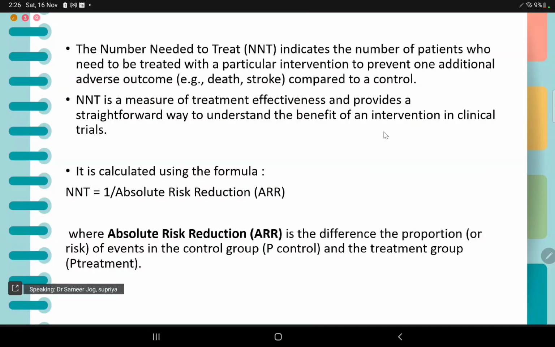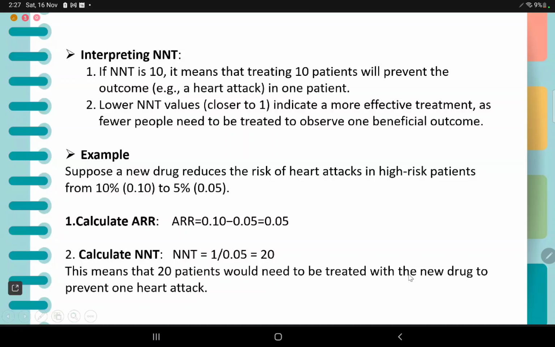Number needed to treat indicates the number of patients who need to be treated with a particular intervention to prevent one additional outcome, for example death or stroke, compared to control. NNT is a measure of treatment effectiveness and provides a straightforward way to understand the benefit of an intervention in clinical trials. The formula here is important. It is calculated using the formula 1 upon absolute risk reduction, where absolute risk reduction is the difference in the proportion of events in the control group minus the treatment group, basically P control minus P treatment.